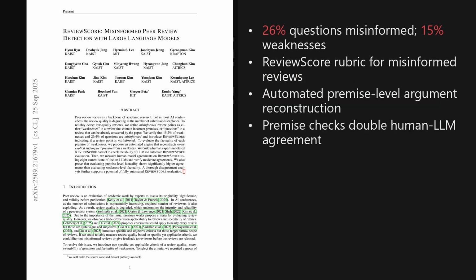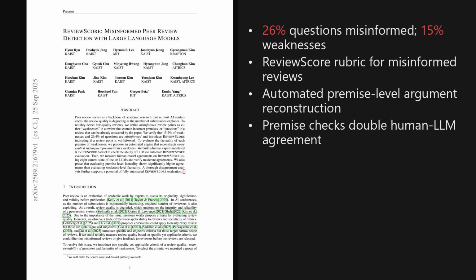I'm Alex. Today we're looking at a paper from the Hugging Face trending list, and this paper was published on September 25th, 2025, about 4 days ago. The big hook is a concrete way to flag misinformed peer review points, showing that 26.4% of questions and 15.2% of weaknesses are actually misguided.